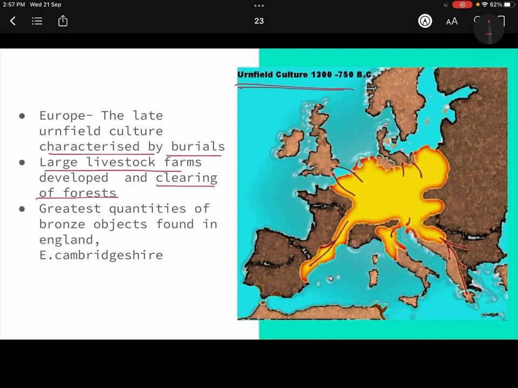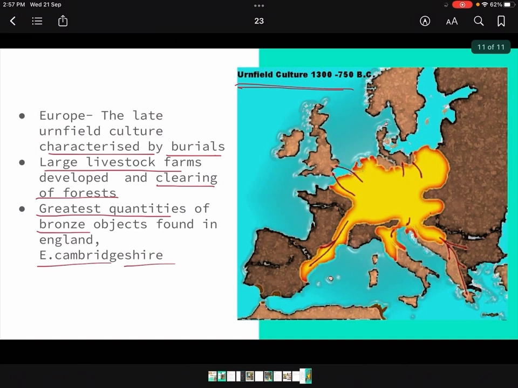Then in this area the greatest quantities of bronze objects were found in East Cambridgeshire, right? That is there in England. So mostly, I have told you the geography, I have told you the kind of tools that there were. Apart from this, if I have to talk about